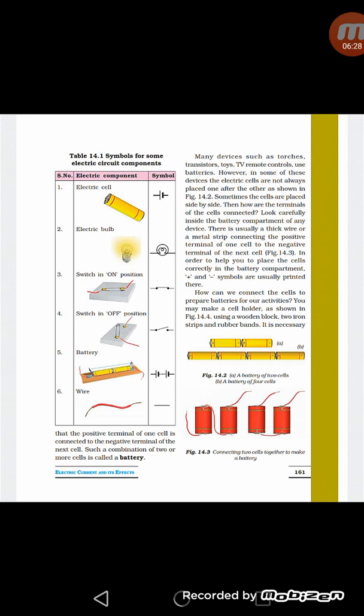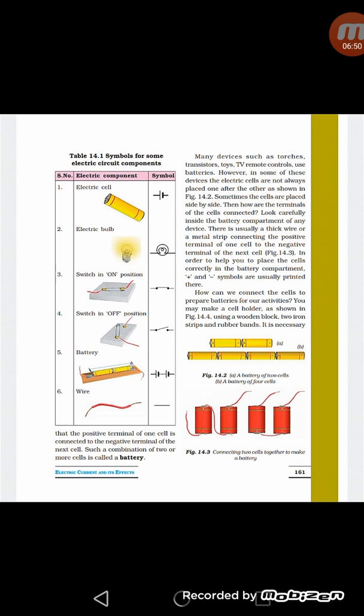electric circuit. So in this way we can connect two or more cells to make a battery, but we should remember that negative terminal of first cell should be connected to the positive terminal of second, then negative terminal of second should be connected to the positive terminal of third cell, and so on. In this way we can arrange the different cells.